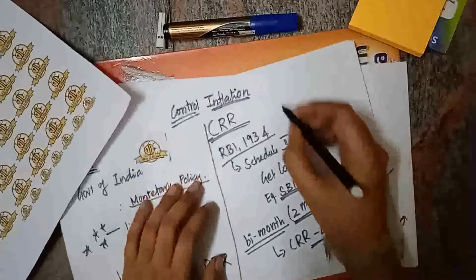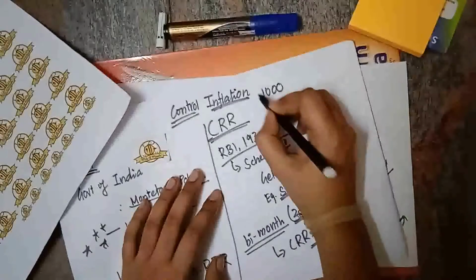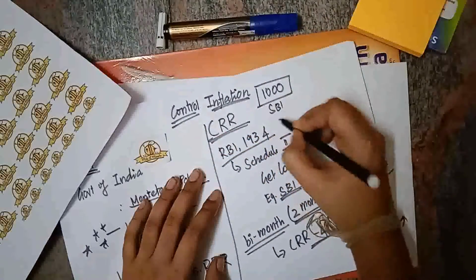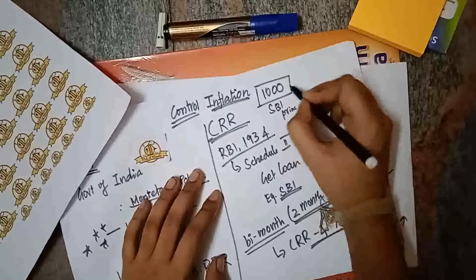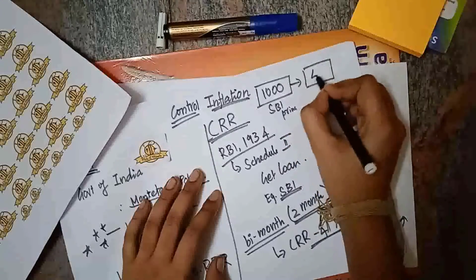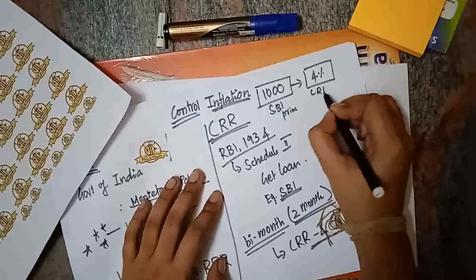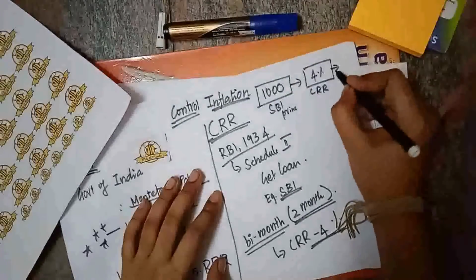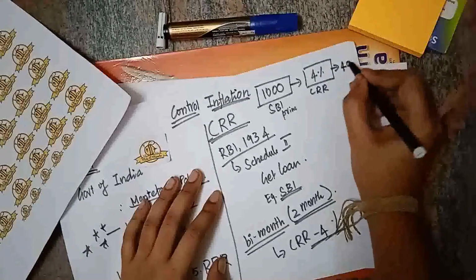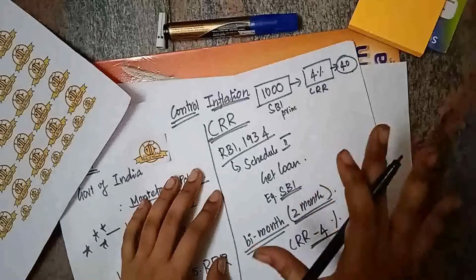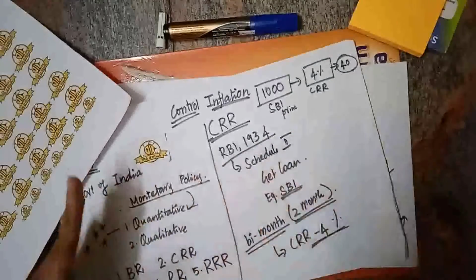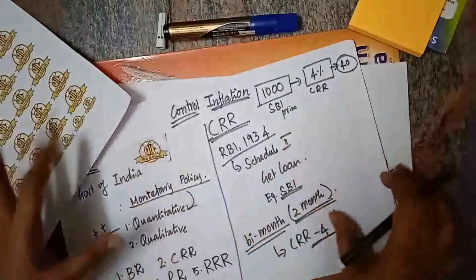Say there is 1000 as the bank's total principal amount. Say SBI has 1000 as the principal. Then 4% is announced as the CRR by the RBI. Then this 4% should be kept with RBI. So this is what is called the cash reserve ratio. First, let us discuss what these terms are. Finally, I will explain how this is used to control inflation.